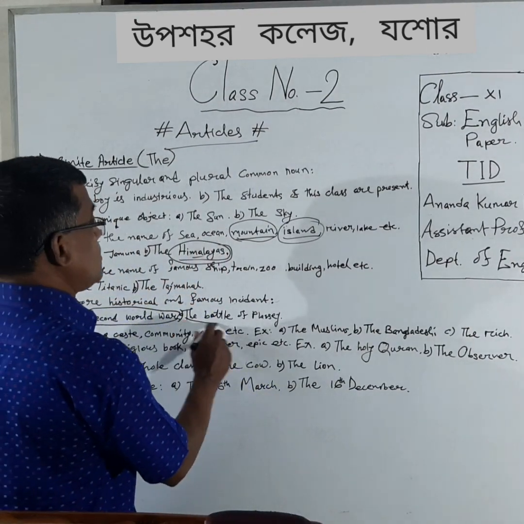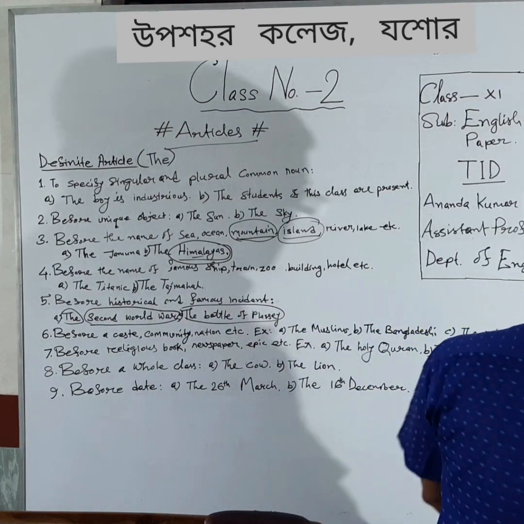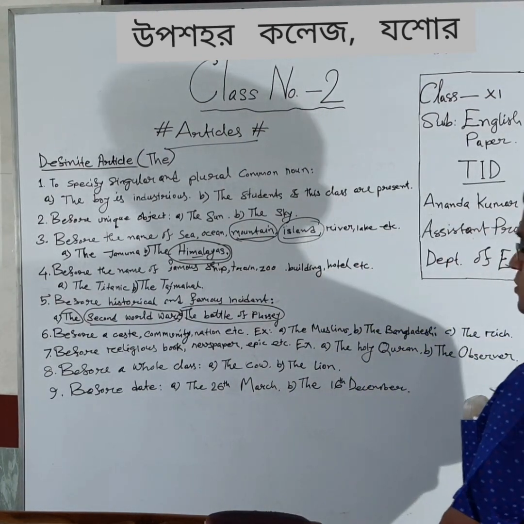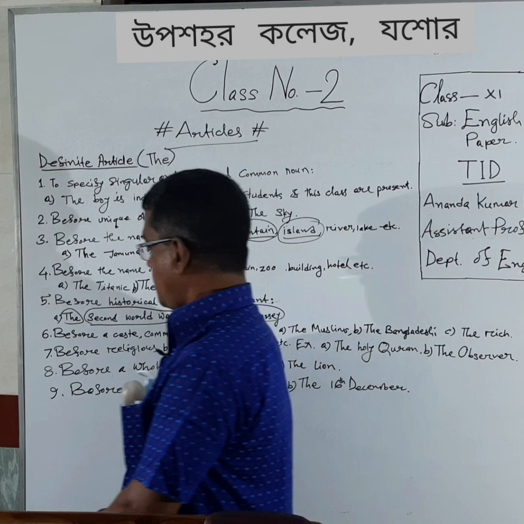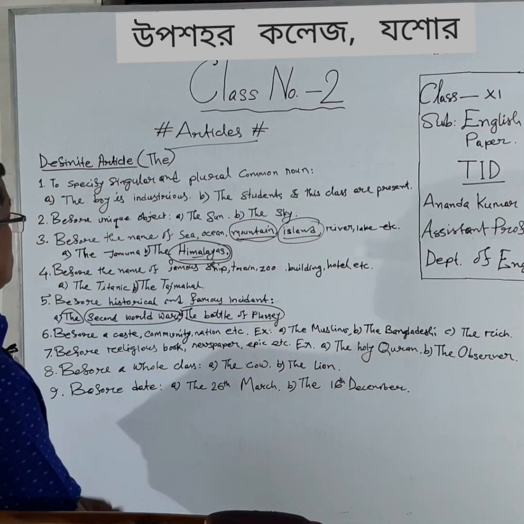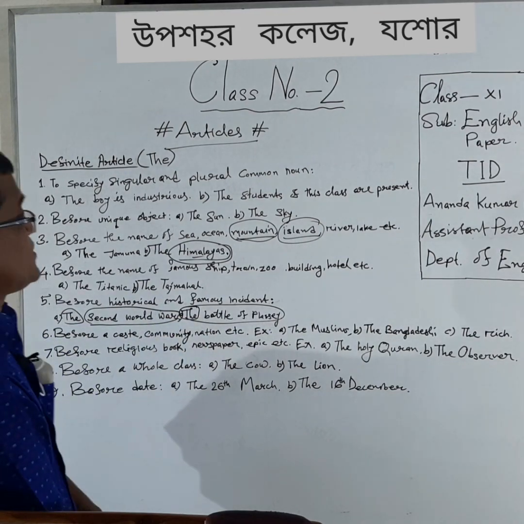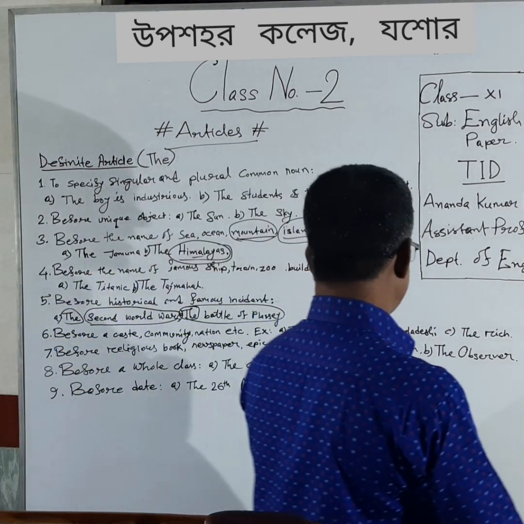The Second World War is a famous or historical incident in the history of the world. Similarly, the Battle of Pulaski, another important incident in the history of our life. So in both cases, we will have to use "the". Besides, there are so many historical incidents.